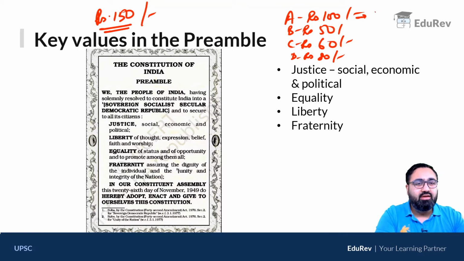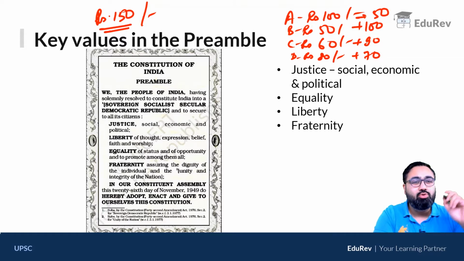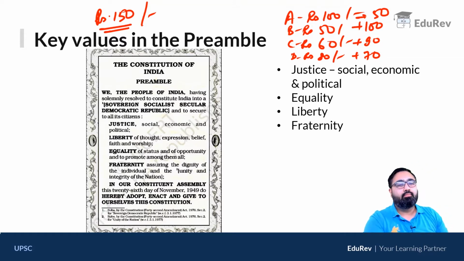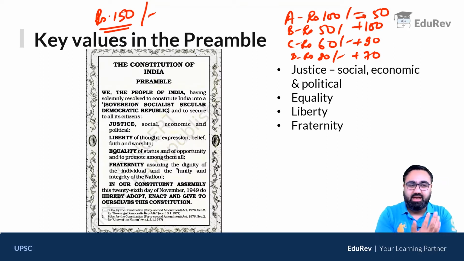To A, government will give 50 rupees. To B, government will give 100 rupees. To C, government will give 90 rupees. And to D, government will give 70 rupees. Now, is this equality? क्या ये equality है? If you actually see, government is not helping them equally. Government is helping them unequally, right? किसी को ज़्यादा पैसे मिले, किसी को कम मिले. But is this equality? This is indeed equality.